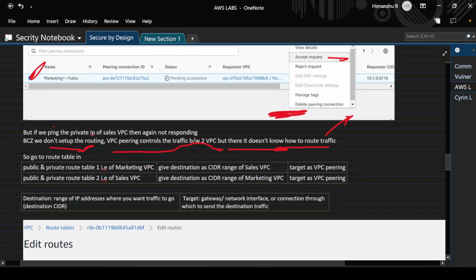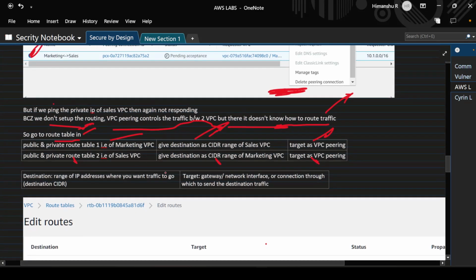So now we go to the route tables. In the public and private route tables of marketing VPC, we give destination as sales VPC and target as VPC peering. And in the public and private route table 2, that is sales VPC, we give destination as marketing VPC and target as VPC peering.